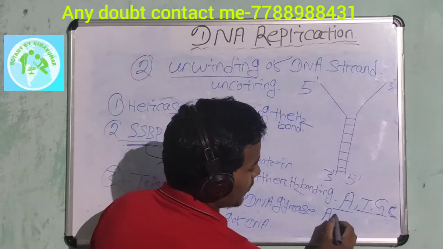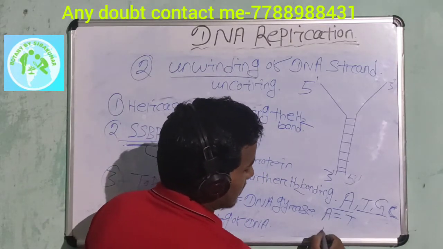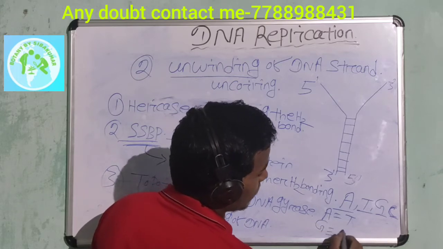A always bonds with T by a double hydrogen bond, and G always bonds with C by 3 hydrogen bonds.